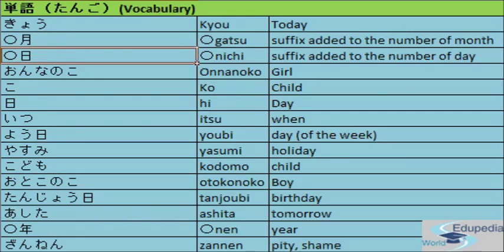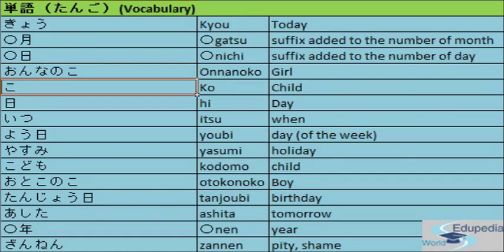The next word is nichi. It is again a suffix added to the number of days. Gatsu is for months and nichi is for days. Onna no ko meaning girl. Onna means girl, ko means child. No is the connecting particle. So in the literal sense, onna no ko meaning girl, child. So this becomes more easy to remember.